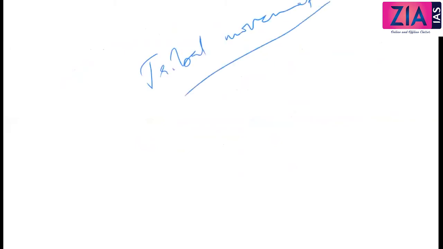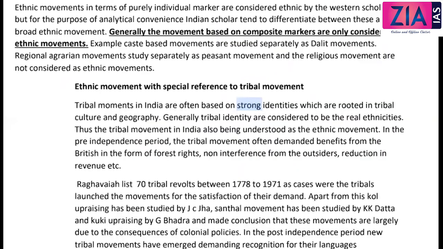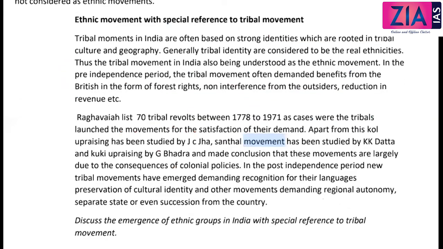In that context, the best example is the tribal movements, because they are based on composite markers. Tribal identity is based on so many points, identities or commonalities. This can be a separate question for you. If ethnic movement is asked, you need to write all those six categories we have discussed, and then talk about this. Otherwise, this can be a separate question; then also briefly talk about what you have discussed and come to this.